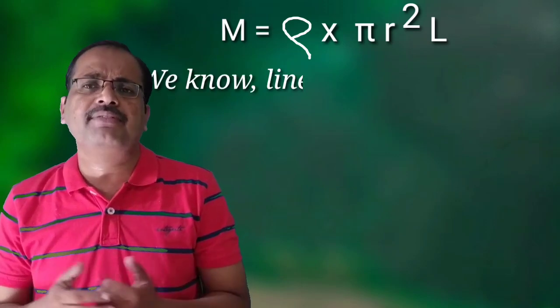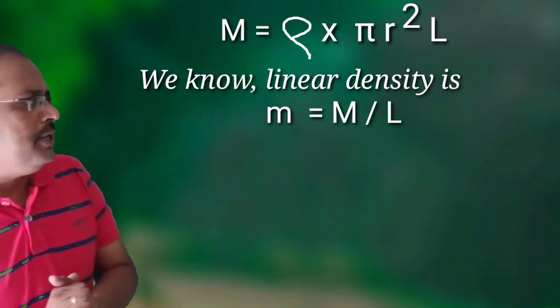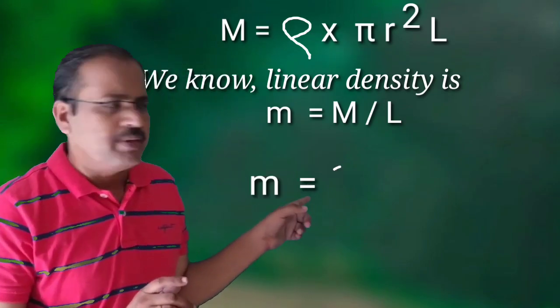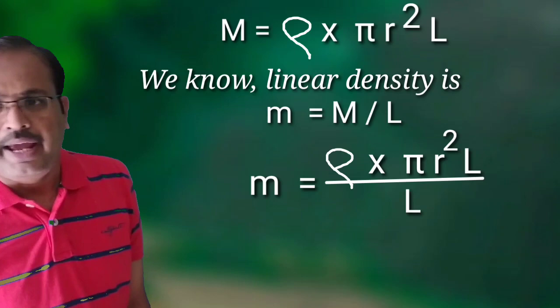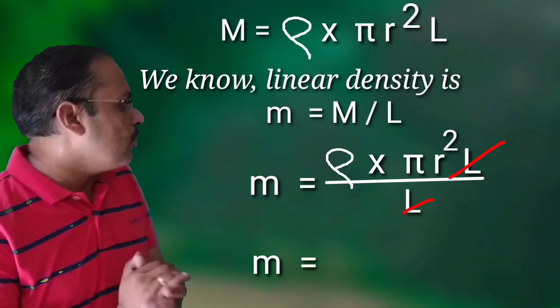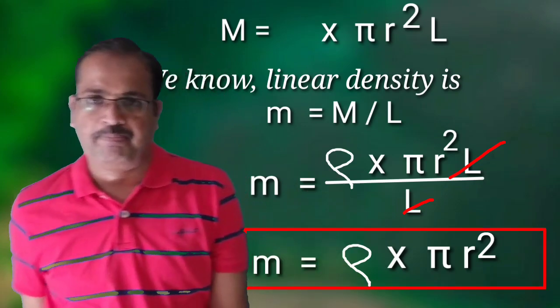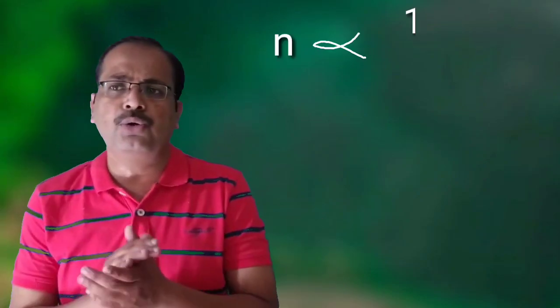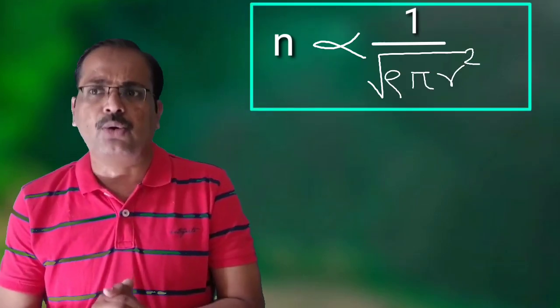And we know linear mass density, that is small m, is equal to capital M upon L. Then we get small m is equal to rho into pi r square into L upon L, and L cancels. Therefore, small m is equal to rho into pi r square. And put this value of m in the third law. Therefore, n is proportional to 1 upon under root rho pi r square.